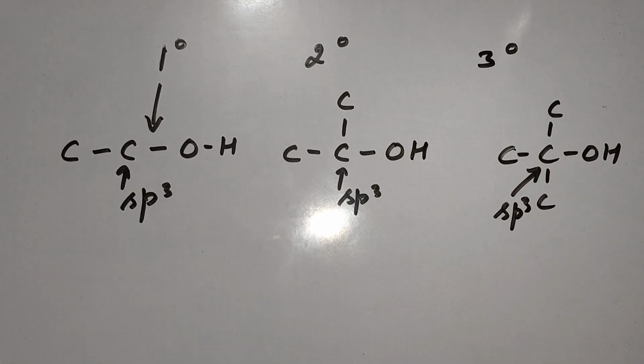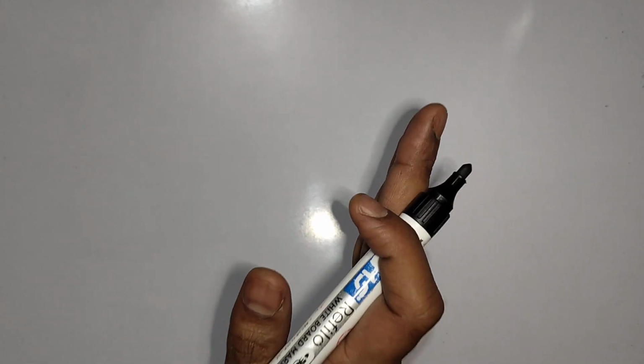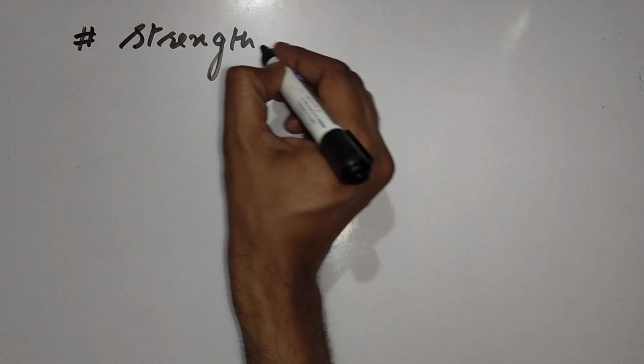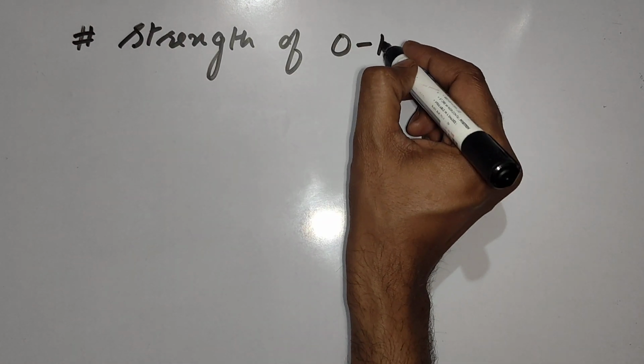Now let's check their acidic nature. As I told you in the previous video, acidic nature can be tested by two methods. First method, check the strength of the OH bond.